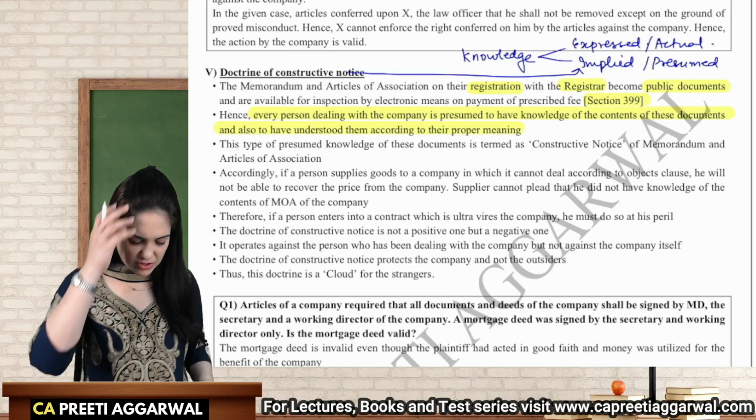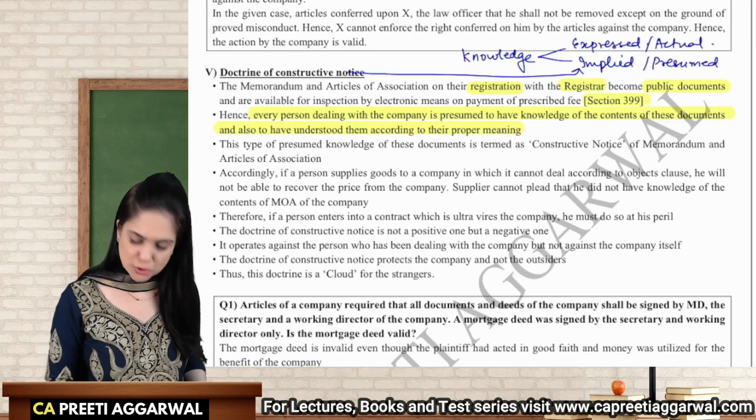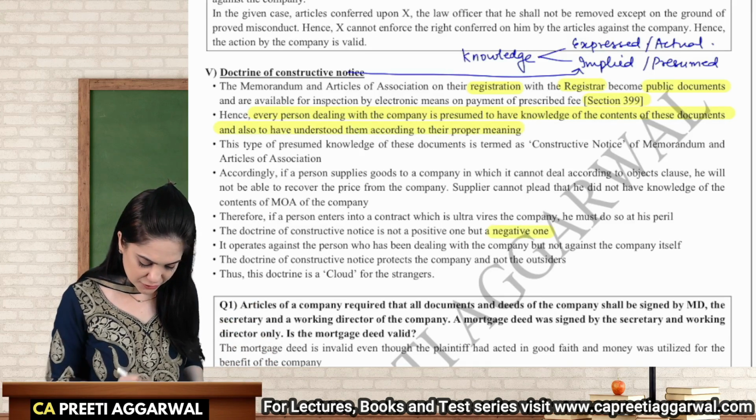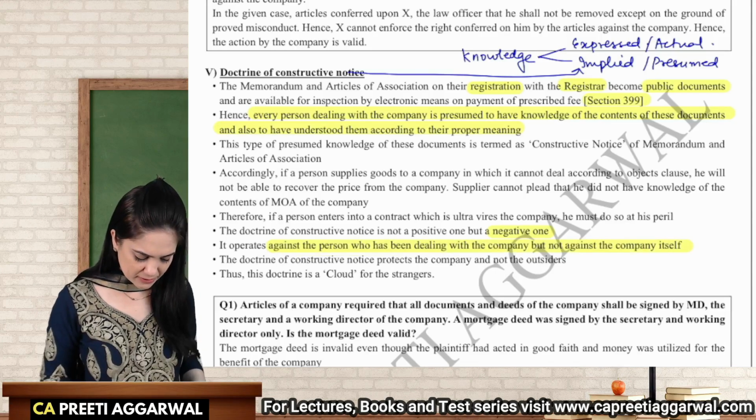This is the doctrine of constructive notice. So if you are entering into a contract which is ultra vires the company, then you will have to do it at your own peril, at your own risk. It is a negative doctrine. It is against the person and not against the company.